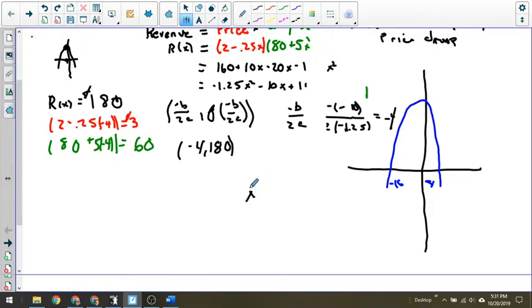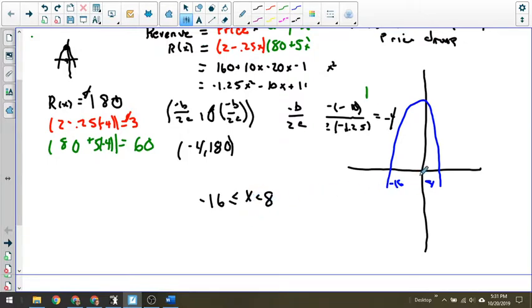So x is greater than or equal to -16, less than or equal to 8. So that's the domain that makes sense. Otherwise, I'm handing money off with the hot dogs.